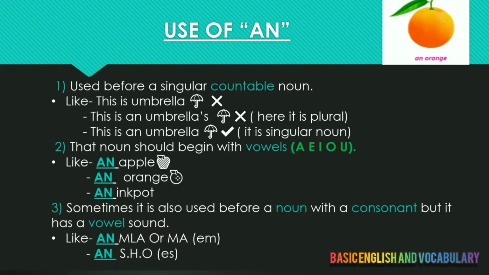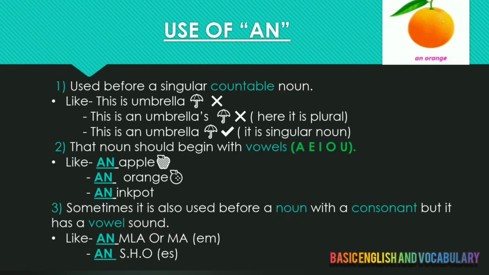The next one is that sometimes an is also used before a noun with a consonant, but it has a vowel sound. Here, like, we study an example: an MLA. M starts with a consonant, but while we pronounce it, it sounds like em-el-ay.